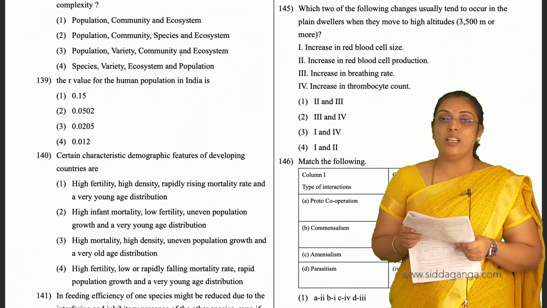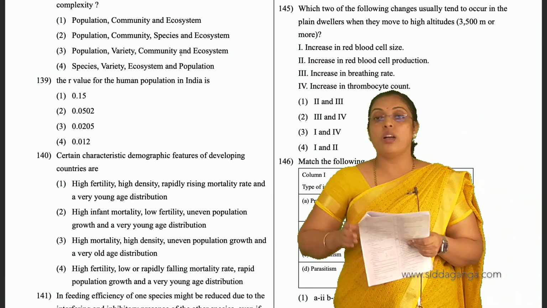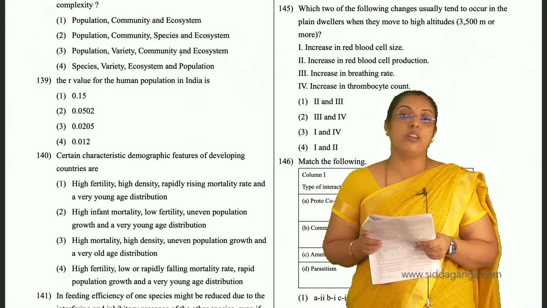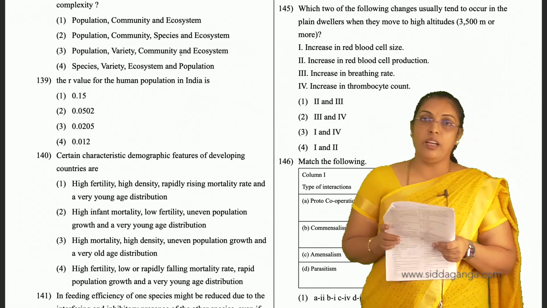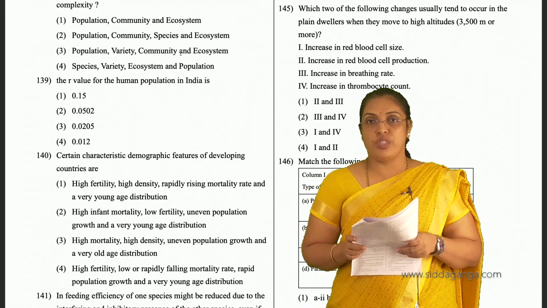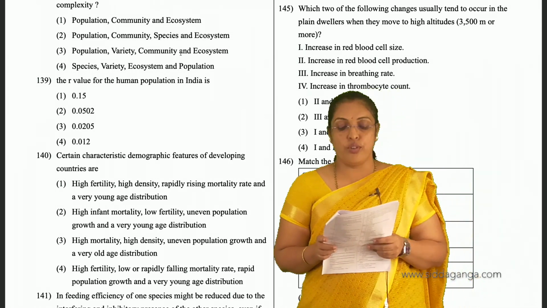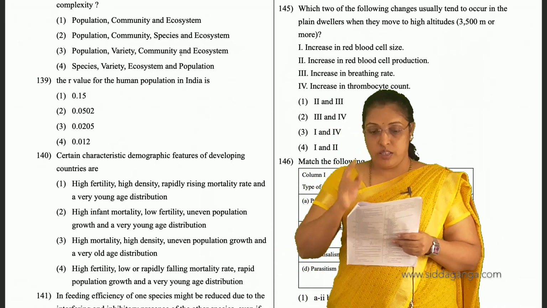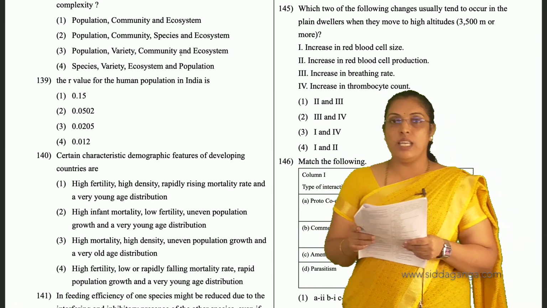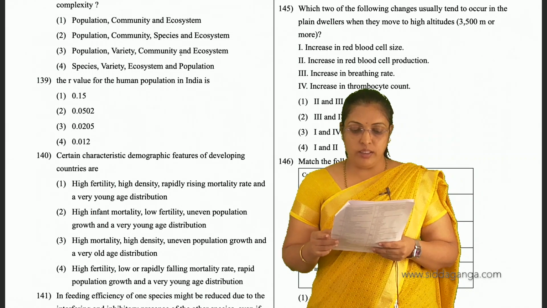So here second and third are correct. They asked us to choose which two occur at higher altitudes. Increase in red blood cell production occurs with the increased breathing rate as an adaptation for the low availability of oxygen at higher altitudes. So first is the option for 145. So in plains dwellers, when we move to higher altitudes, we see increase in RBC production and increase in breathing rate.